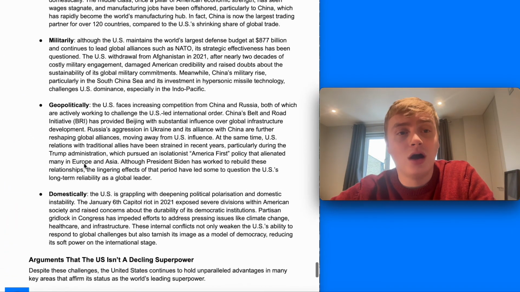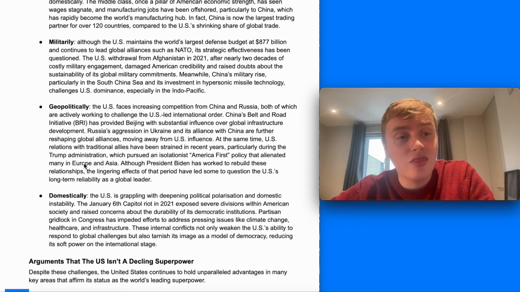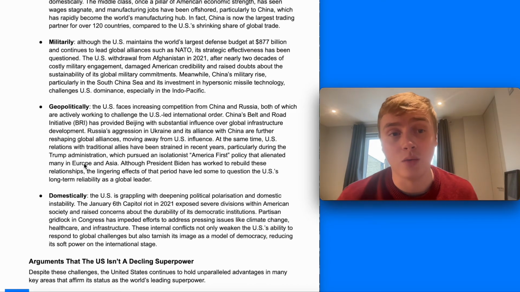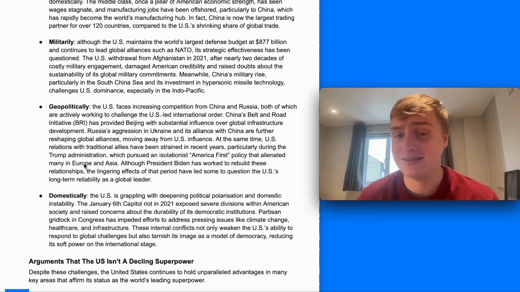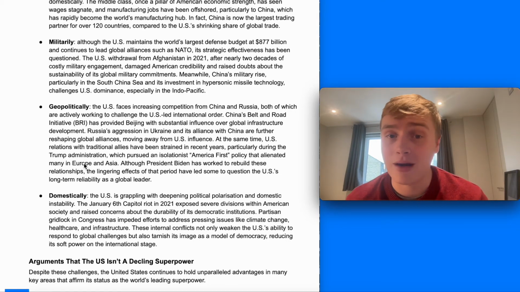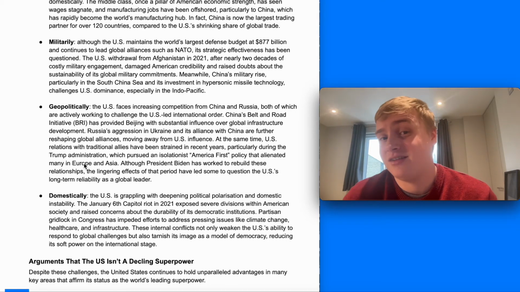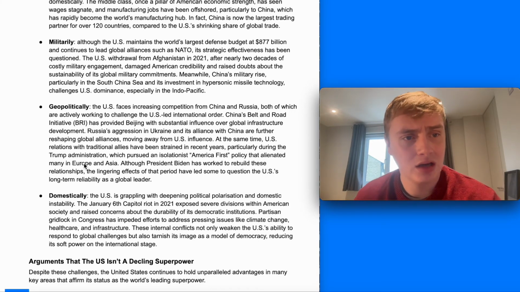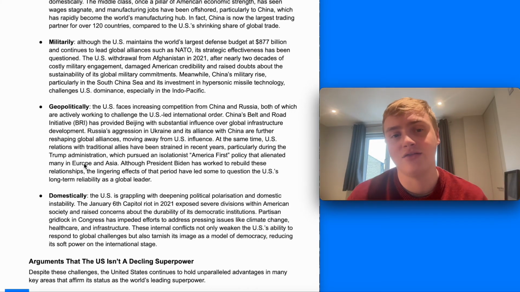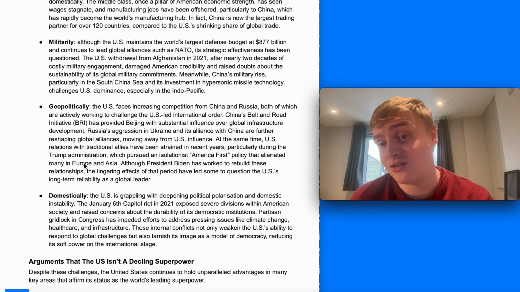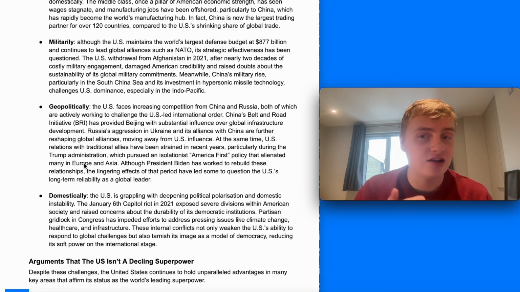But you could argue that its strategic effectiveness can be questioned. Its withdrawal from Afghanistan in 2021 damaged American credibility, and effectively the Taliban came back to power, while China's military rise, particularly in the South China Sea, challenges US dominance in the Indo-Pacific region in particular, and that seems a bit of a decline and a challenge to the United States.